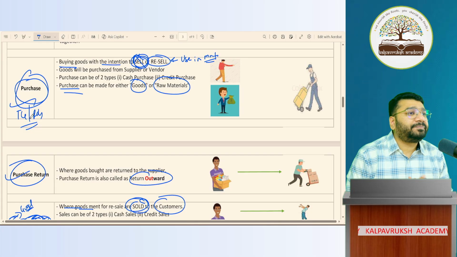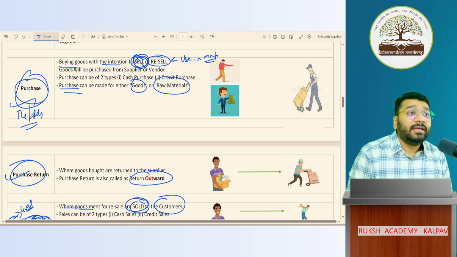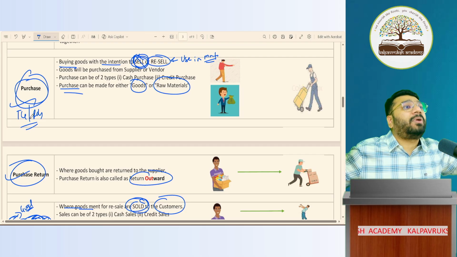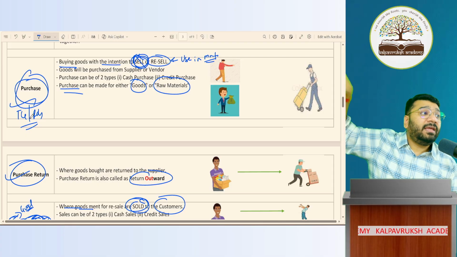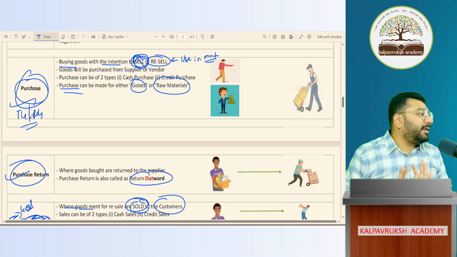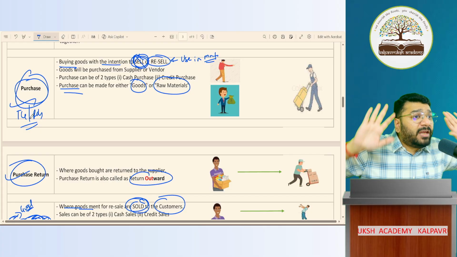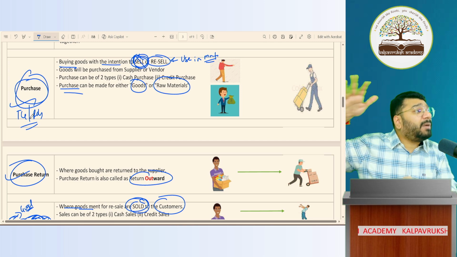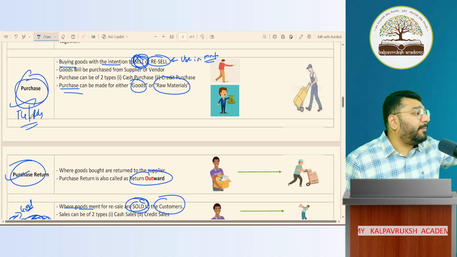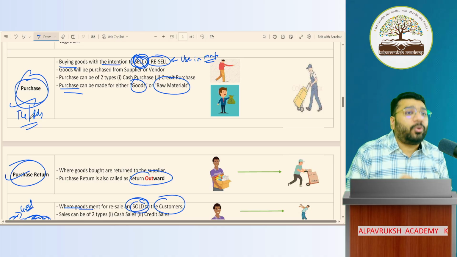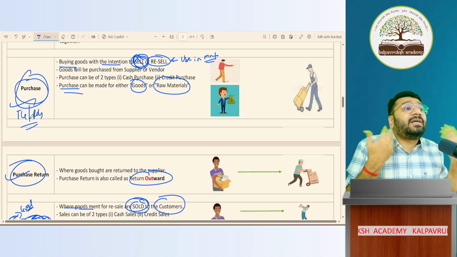Once I complete the basic accounting terms, I'll start with the topic of rules of debit and credit. In that, I'll discuss the complete accounting process, how it starts step by step. Everything I'll discuss in depth. Initially, I'm just trying to make you familiar with certain terms. Why? Because in the upcoming classes, we'll be doing a lot of questions. In those questions, all these terms will come. So if you don't understand them, how will you work it out?